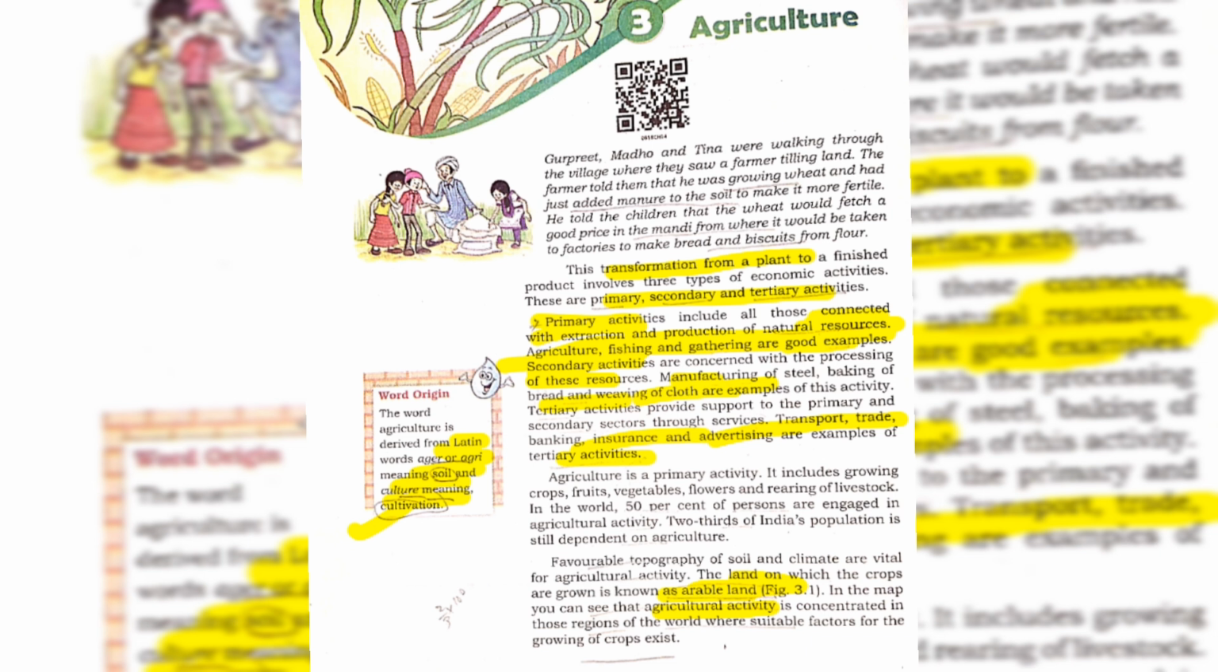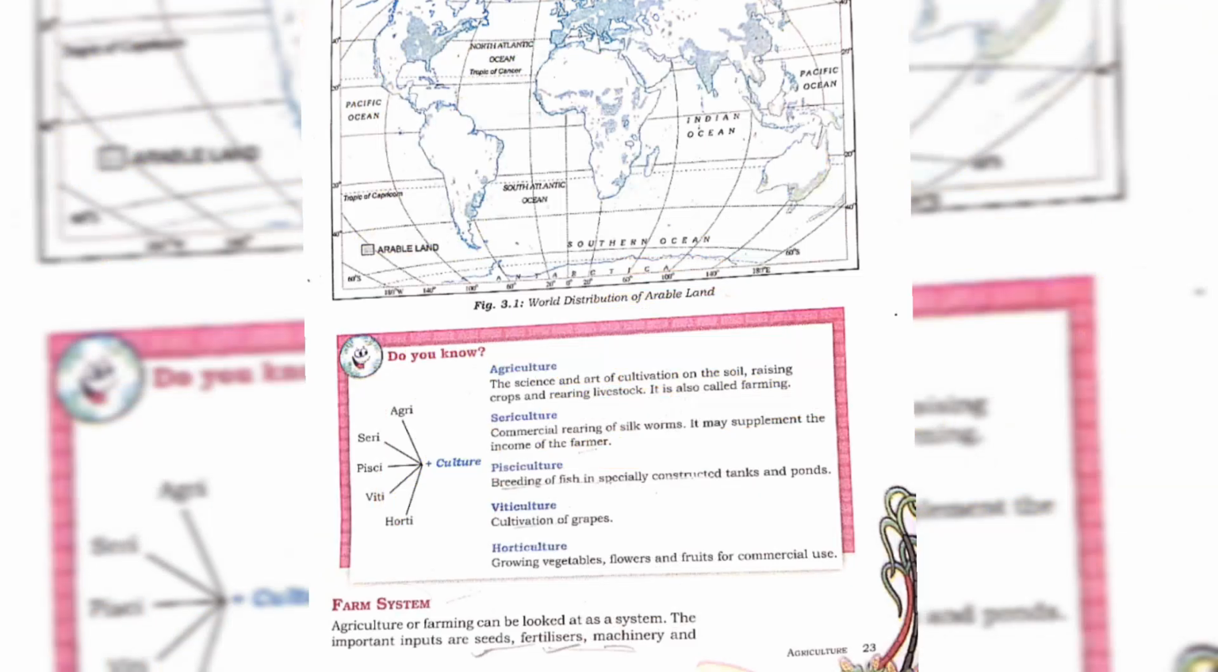In the map, you can see agricultural activity is concentrated in those regions of the world where suitable factors for the growing of crops exist. So in this map, we know about the world distribution of arable land, where the crops grow. I highlight it with yellow color. This is India, and this is Europe, the western part, North America, the eastern part, Argentina, and some parts of Africa, also Australia, and some parts of Asia where China exists. These are the arable lands.